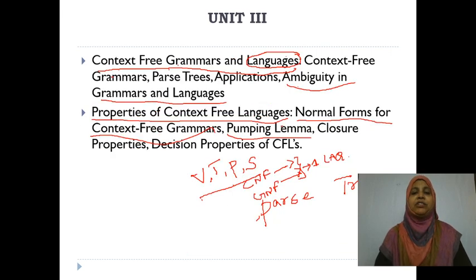In the third unit, context free grammar. Here the third unit is very important. Here you are going to learn about the complete grammar, what are the applications of grammar, what is meant by parse tree, how you are going to check whether the given grammar is ambiguous or not, what are the different types of normal forms, CNF, GNF. Here, how you are going to convert from CNF to GNF, GNF to CNF, and what are the various types of decision properties you are going to learn in the third unit.